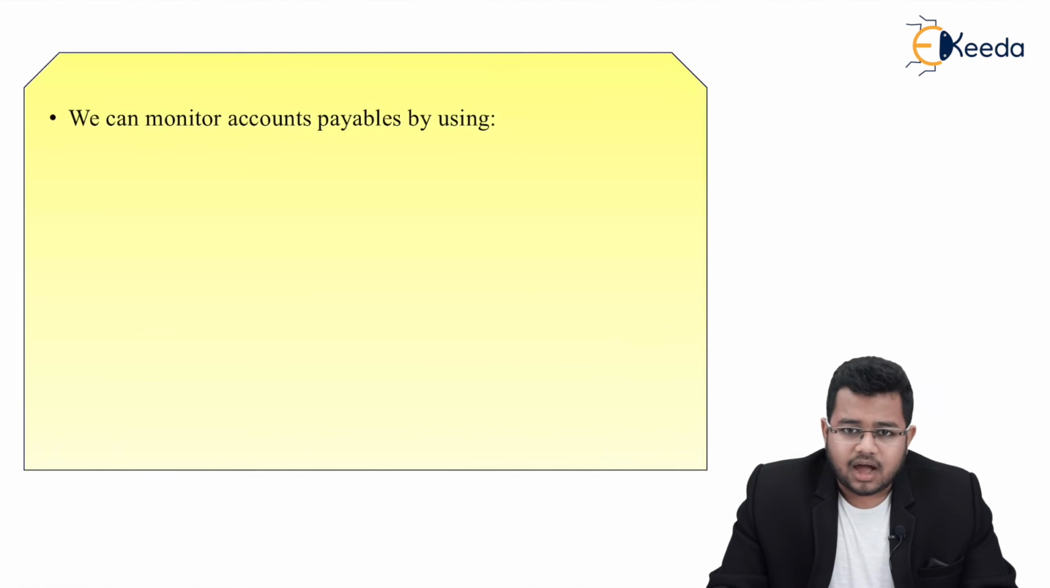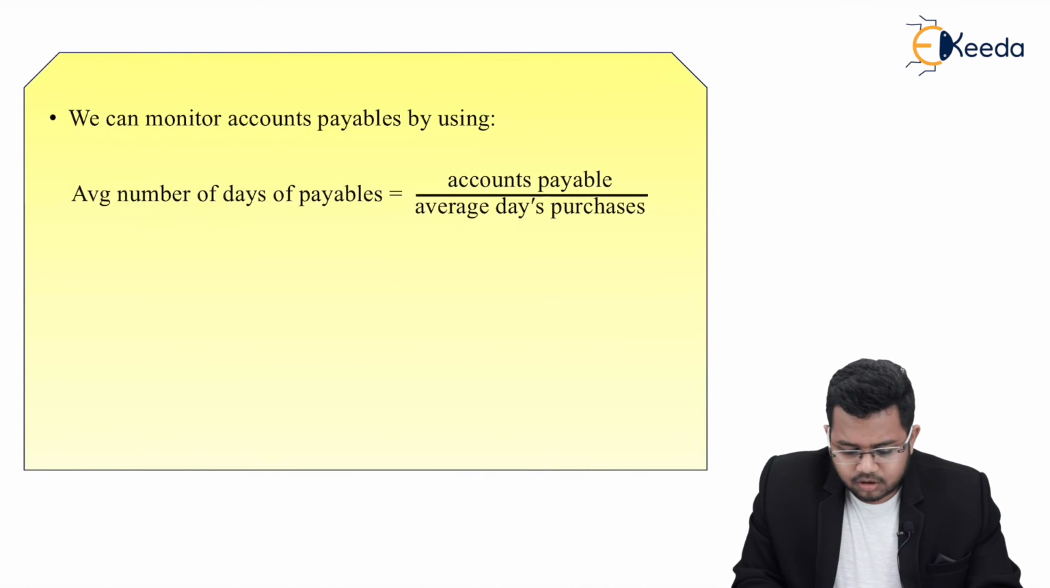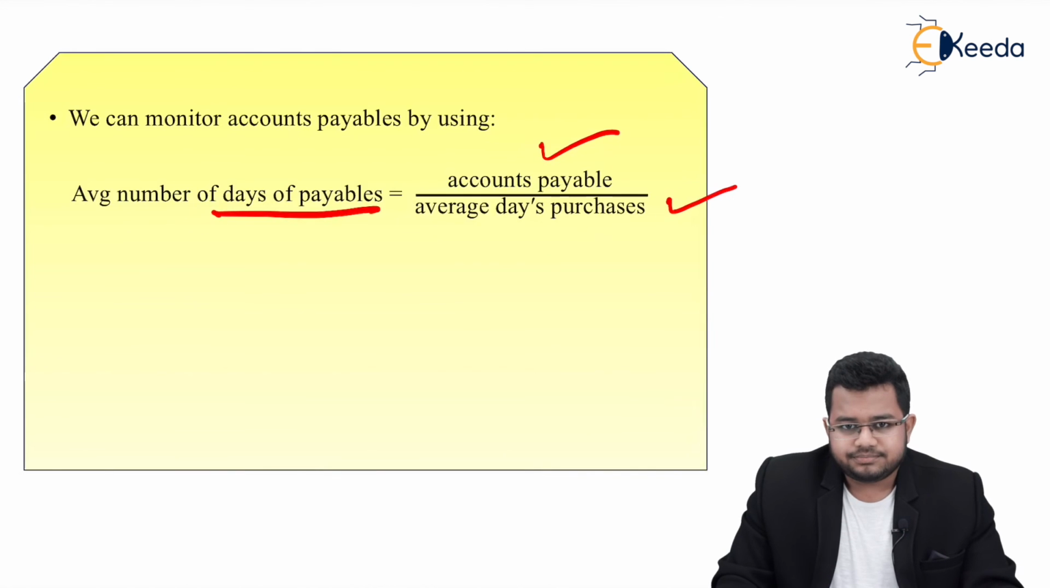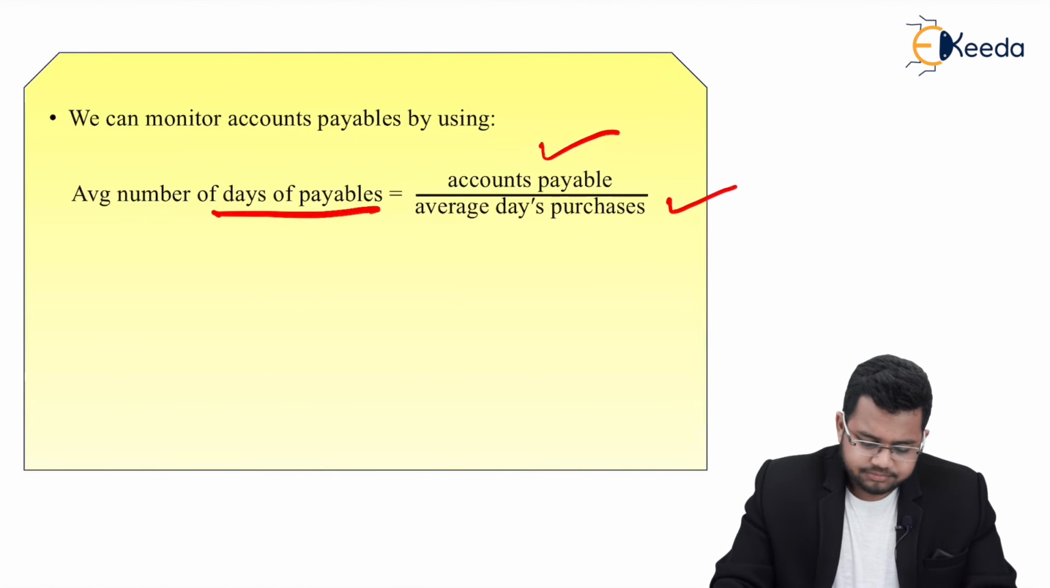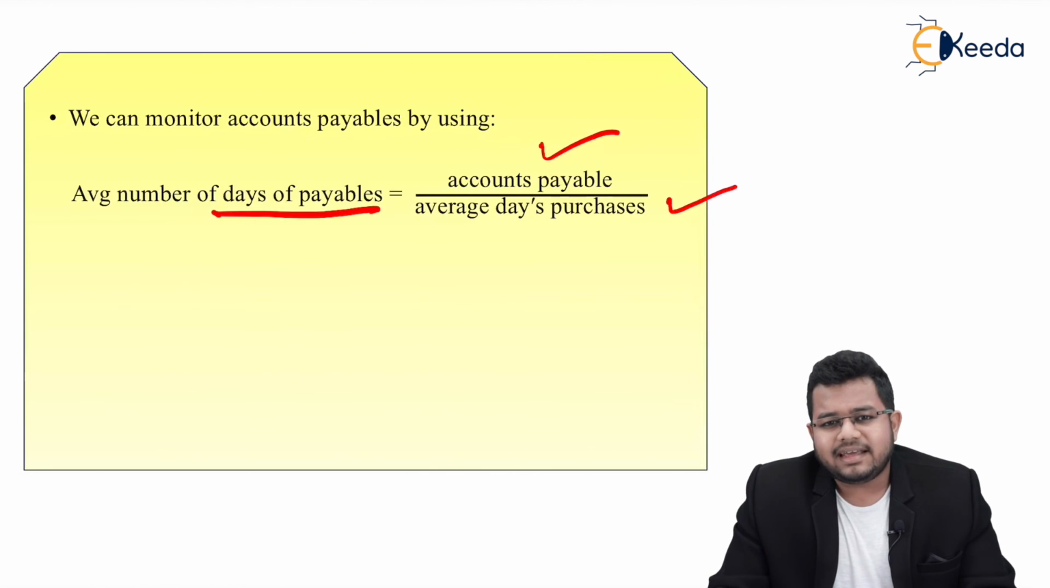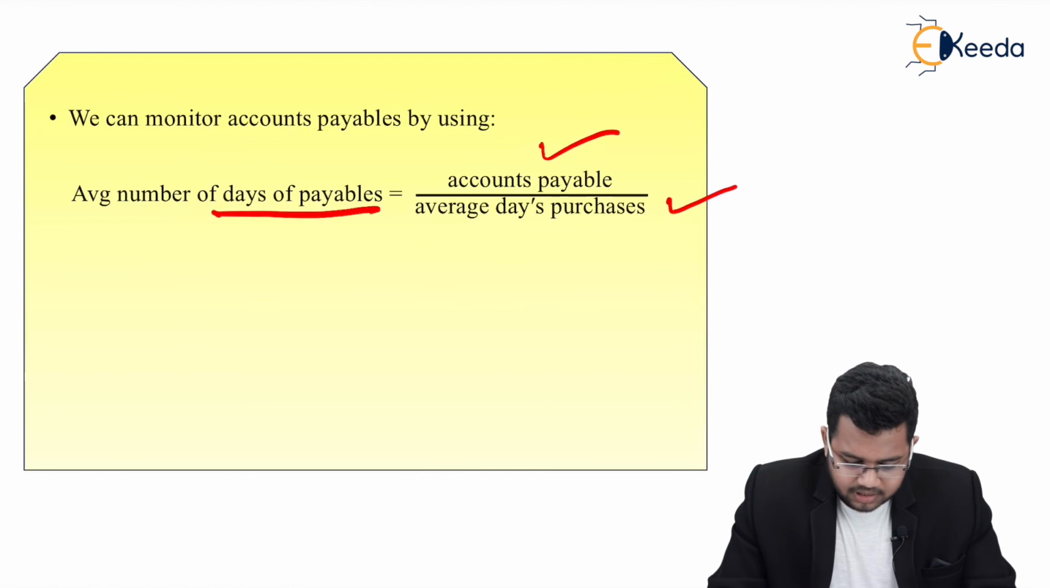We can monitor accounts payables by using average number of days of payables. Again, the formula is the same: accounts payable divided by average days purchases. If you remember the interpretation, average number of days of payables means that much time which I am taking to repay my suppliers. So basically for creditors, if 30 days is the number of days of payables, it means that I usually take 30 days to pay my creditors.